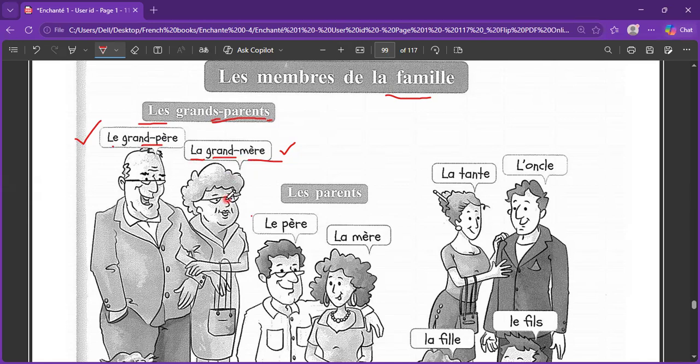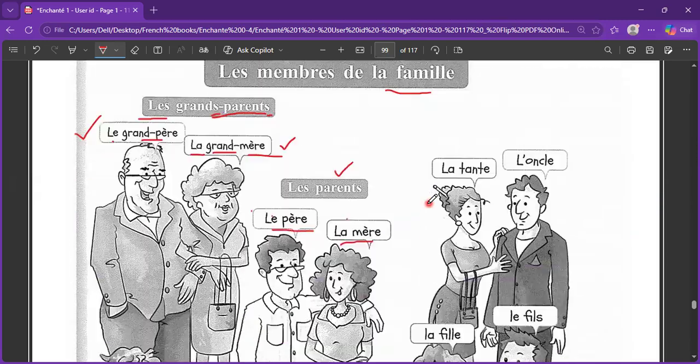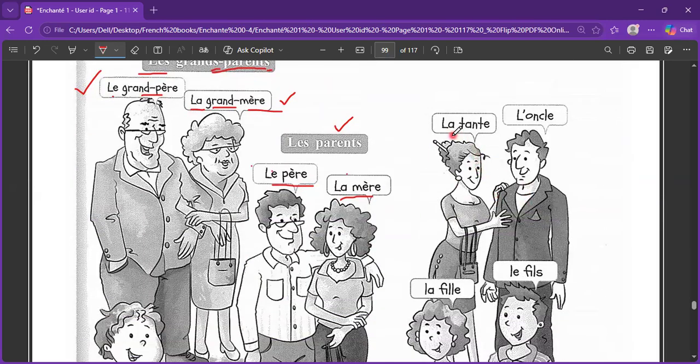You are not supposed to put E, which should come when you are talking about the feminine adjective, but in this case, it will not be added. When we talk about the parents, they are called les parents. The father is le père and the mother is la mère. Le, la shows the gender. And the extended family, the aunt is called la tante. Uncle is very close to the English only, but here we have the O. So you can take a hint from there as well. And liaison will happen. It will become l'oncle.